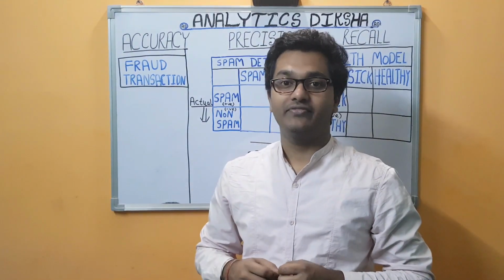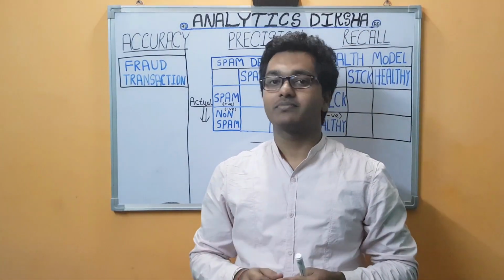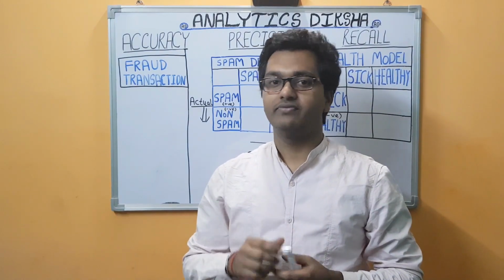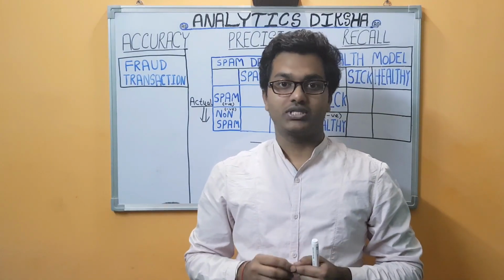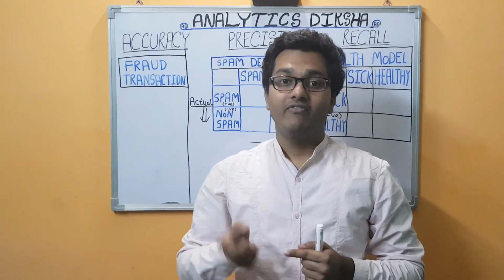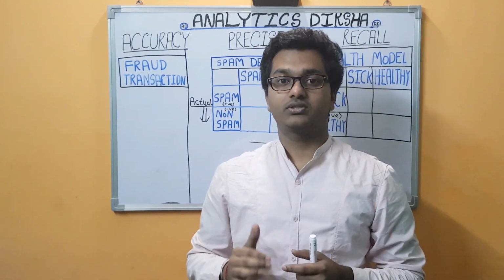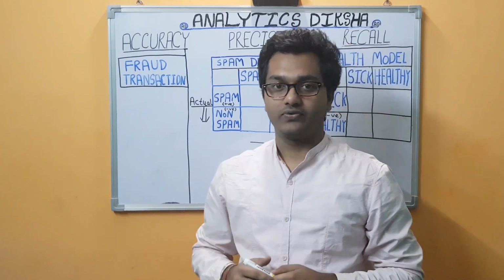So this is our second video on accuracy, precision and recall. If you are not aware of all these three terms, like how to calculate them and what the confusion matrix is, please refer to our previous video on the same. This video is made because of two questions: one is when accuracy doesn't work, and second is when precision works over recall or when recall works over precision. So let's first understand when accuracy doesn't work.